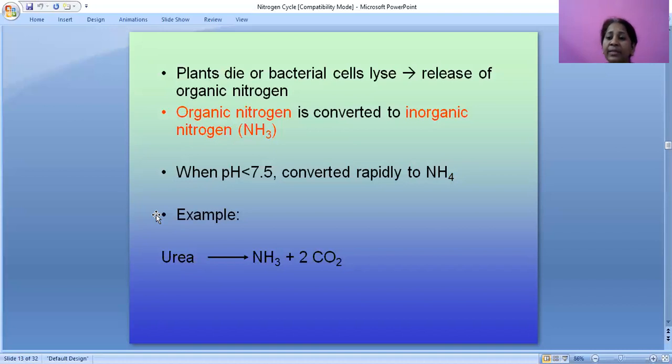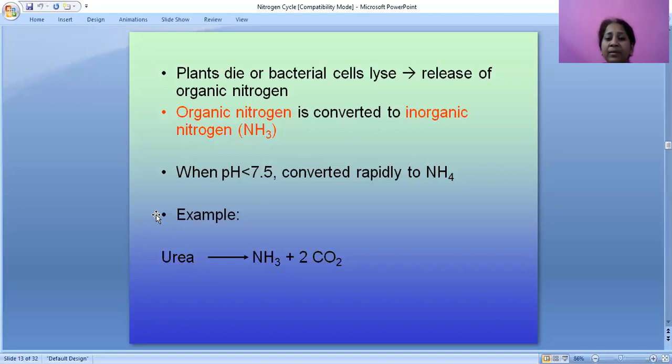One thing should be clear: in an amino acid there are an N-terminal and a C-terminal. The N-terminal is the amino group, NH2, and that is called the organic form. NH3 is the inorganic form of nitrogen.